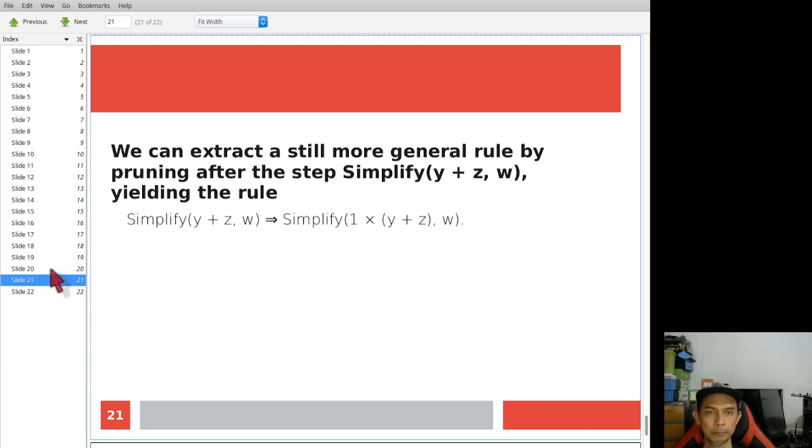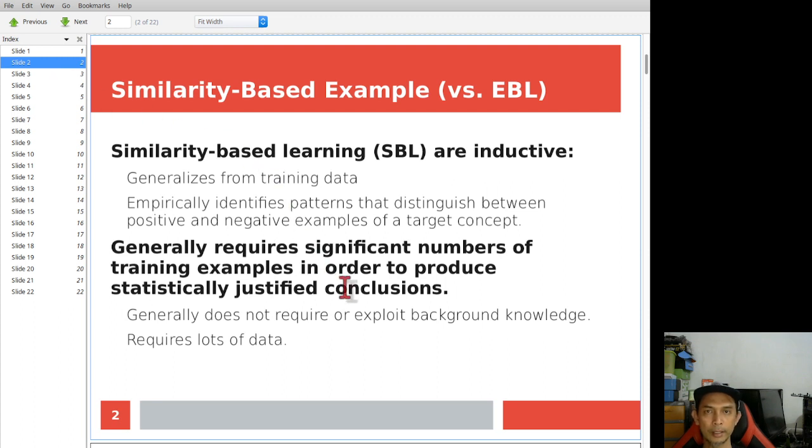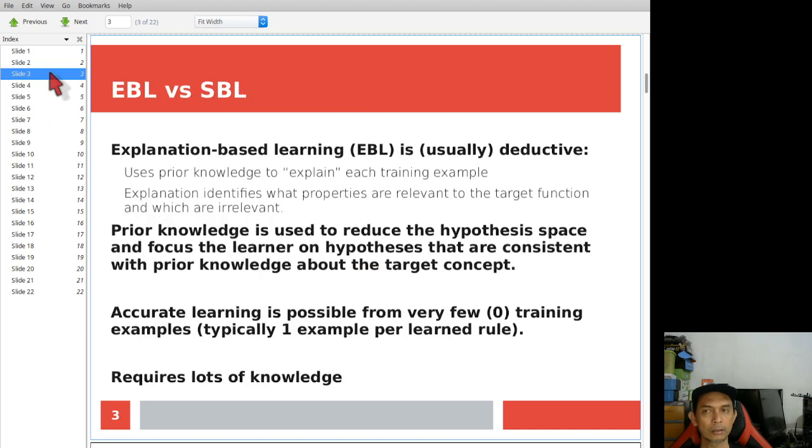Now the key point here in this topic is the difference between SBL and EBL. Again, in SBL it requires a lot of data, but background knowledge is normally not required. In contrast, for EBL, very minimal training data should be okay, but it requires lots of knowledge.